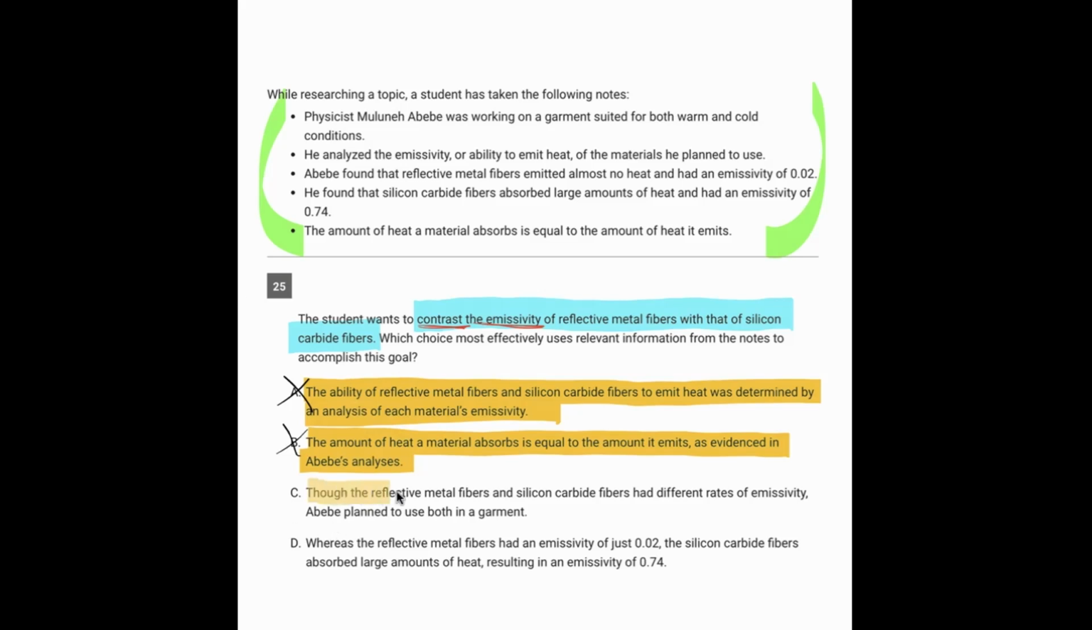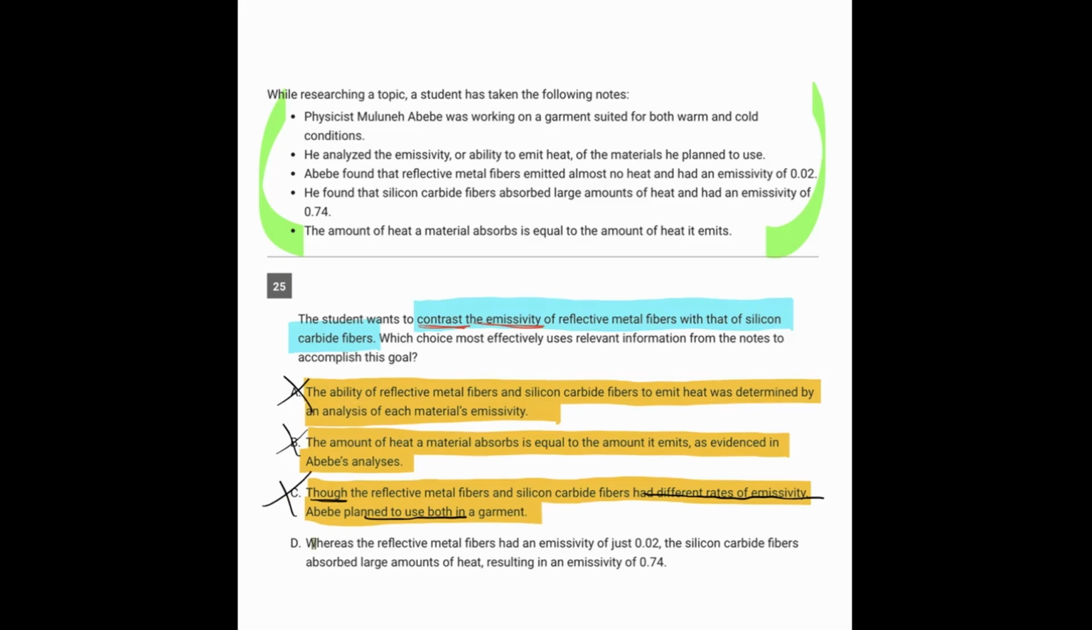C, though the reflective metal fibers and silicon carbide fibers had different rates of emissivity, this person planned to use both in a garment. So this kind of mentions the contrast. They had different rates, but it underemphasizes it because it's saying, though they had these differences, the person was going to use them both. So even though there was a difference mentioned, there was still an emphasis on the similarity, how they were both going to be used in the same way. So we can get rid of that one.